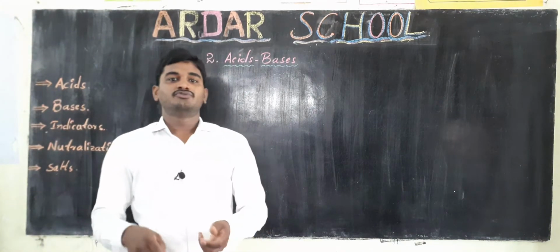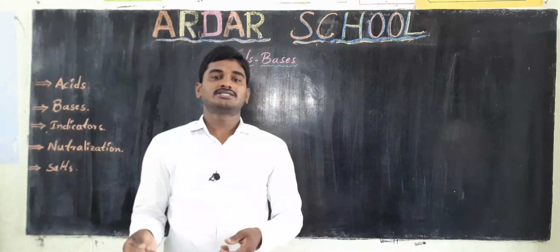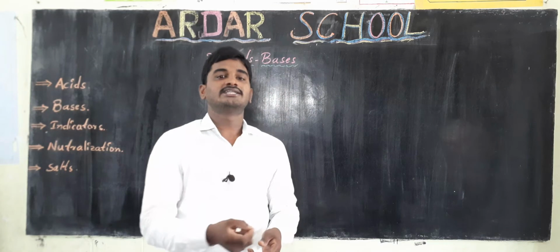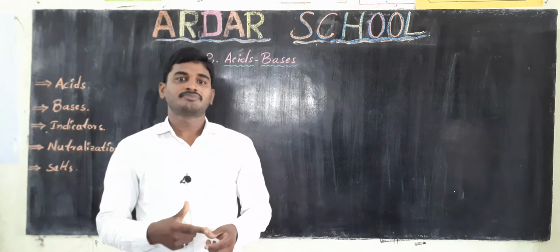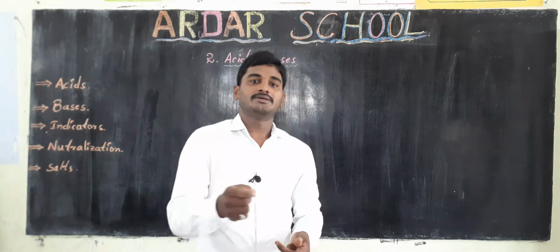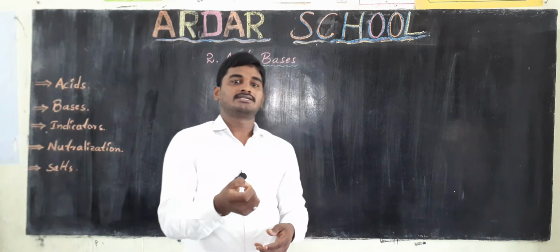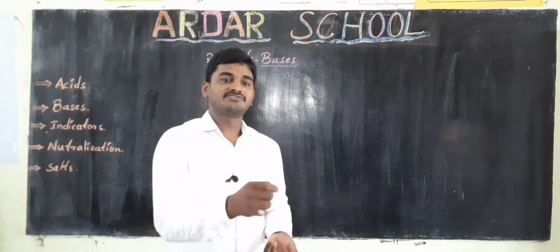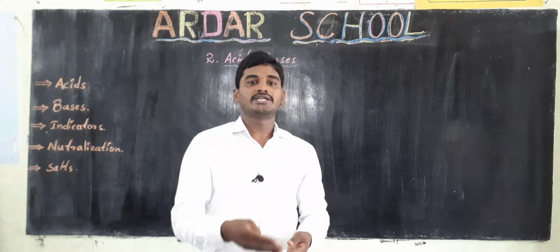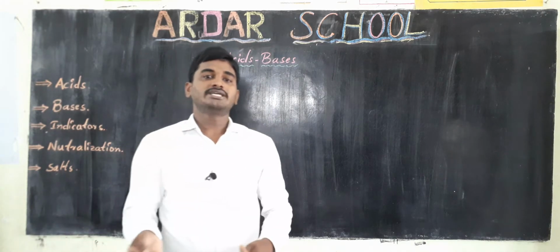So we already learned the characteristics of acids and bases. By the characteristics we can identify whether a substance is acidic or basic in nature. But we cannot taste every food substance every time, because it is risky before taking food. So that's why we can find out in some other way, by using indicators.